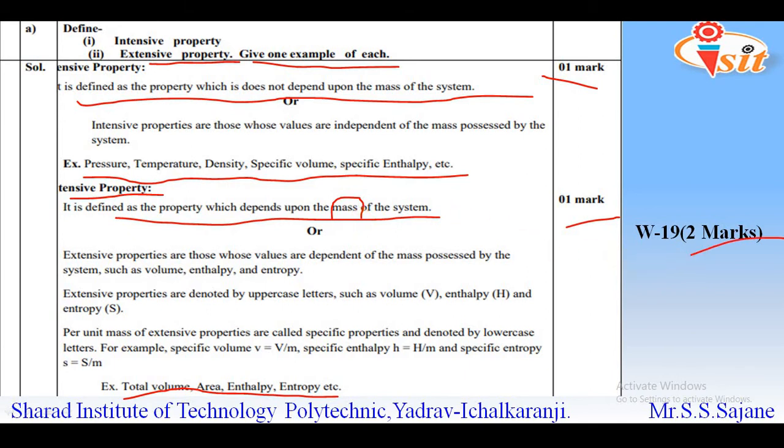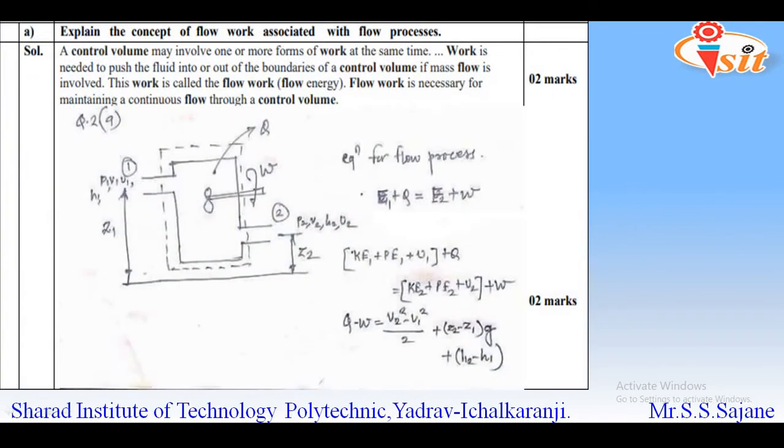Now the second question from the same paper, that is winter 19. However, this question is asked for 4 marks. Explain the concept of flow work associated with flow process. So we have studied the concept of flow work. You can write the definition that we have studied. So even if you start simply with the definition of flow work, that is the force required to push the fluid into or outside the boundaries of a control volume, then also it is okay.